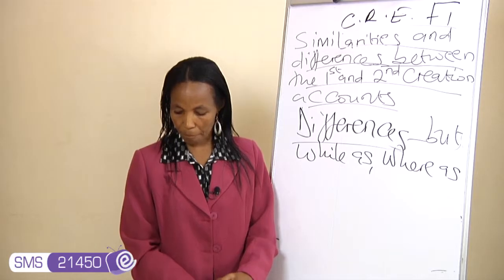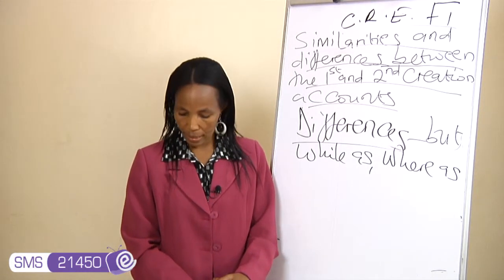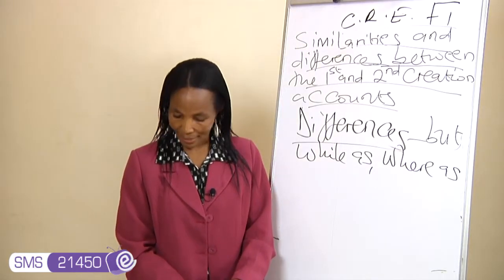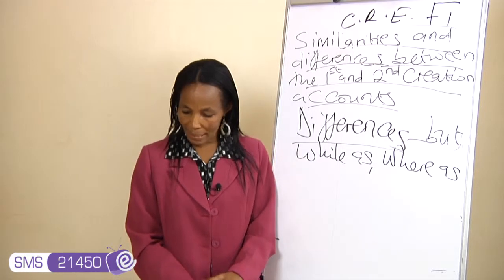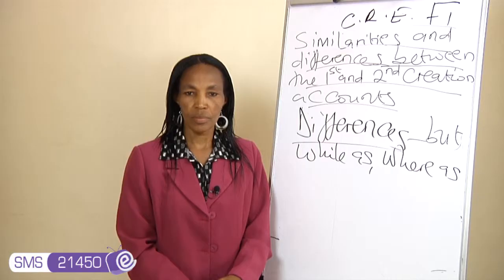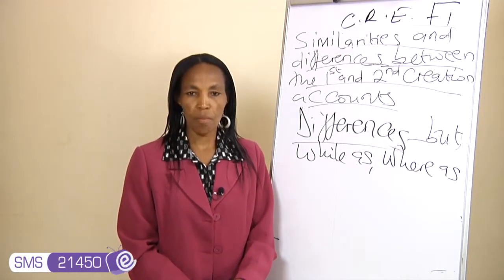I repeat point number 4. In the first creation account, God created man and woman at the same time and in his own image and likeness. While in the second creation account, man is created first and out of dust, and then the woman out of man's rib.